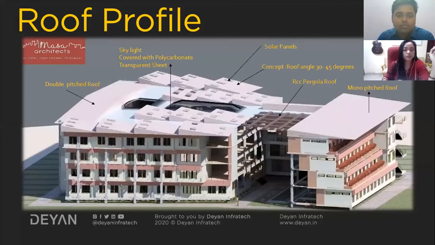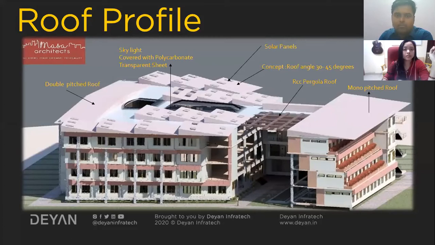Okay. So the wall is on three sides. It's covered on three sides, and at the top is the RCC pergola roof. This has been provided as a shading device. At the same time, it gives a cooling effect and protects from the scorching heat of the sun, giving a pleasant environment to sit and have some activities here in the daytime.